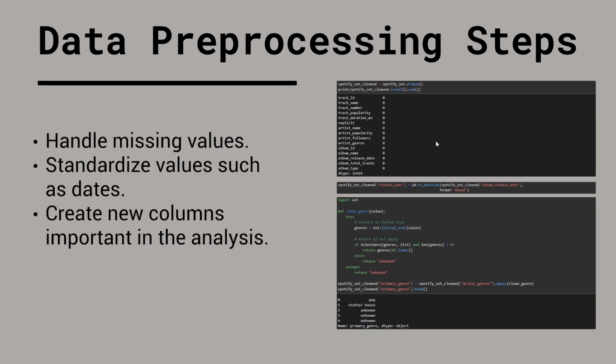Here I'm going to talk about the data pre-processing steps. I use Python for everything except the visualization part, where I use Power BI. The first step is identifying any missing columns and excluding them from the analysis. There wasn't any major data loss, but I removed parts where popularity and follower values were missing. The second step is to standardize values such as dates. This project will also cover time-based analysis, so it's important to have a consistent format.